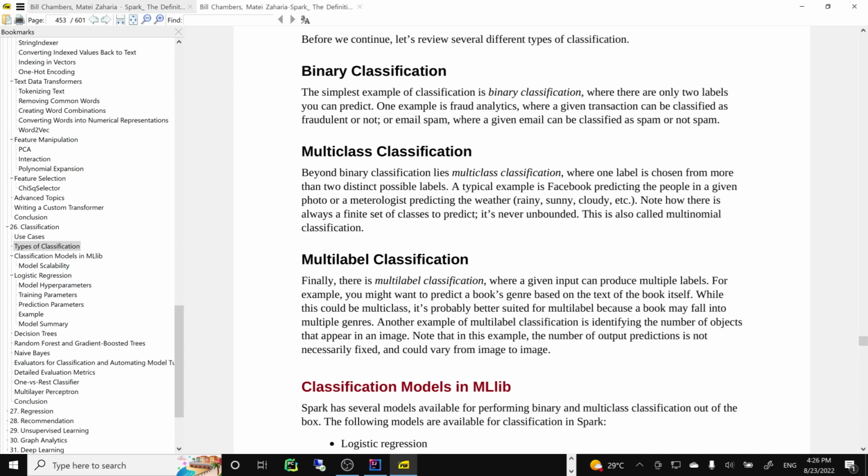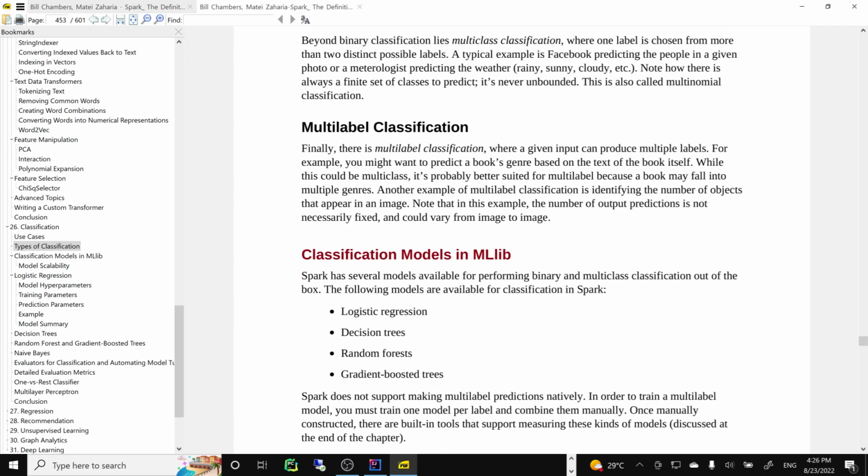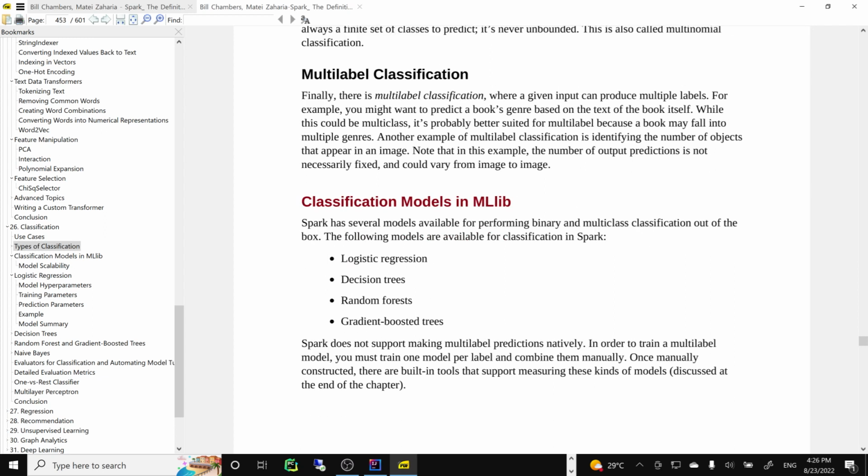For example, also tagging images: what kind of people, what kind of objects appear in an image? That's a multi-label classification task. So Spark by default, as of a couple of years ago, has binary and multi-class classification built in. There's no support for multi-label natively. Of course, you could add it from some other library, so that's another possibility.